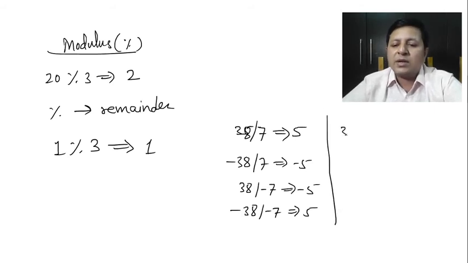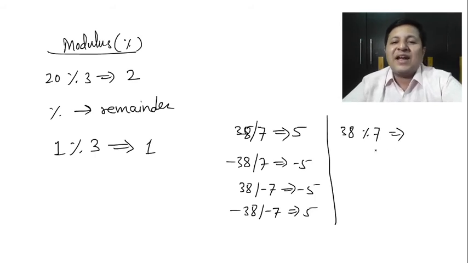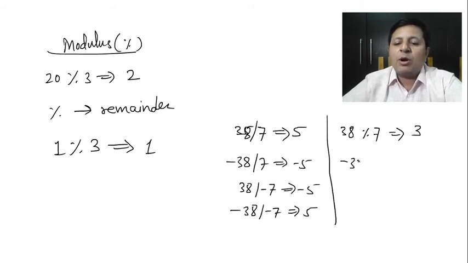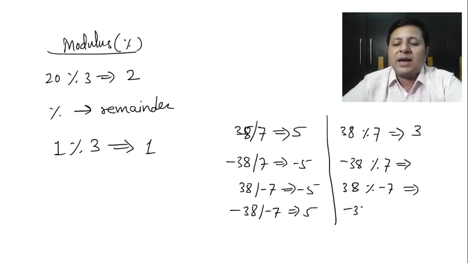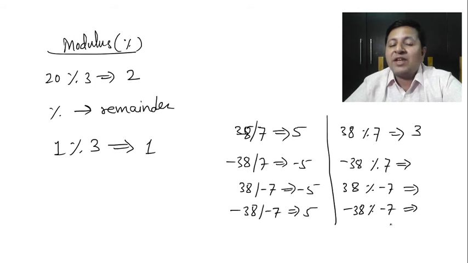Now let us look at this one. 38 mod 7. 7 5s are 35, that's the quotient, so the remainder is 3. That's great. What about minus 38 mod 7? What do you think? Keep on thinking. What about 38 mod minus 7? You might be answering at your place. Next, minus 38 mod minus 7. What should it be?